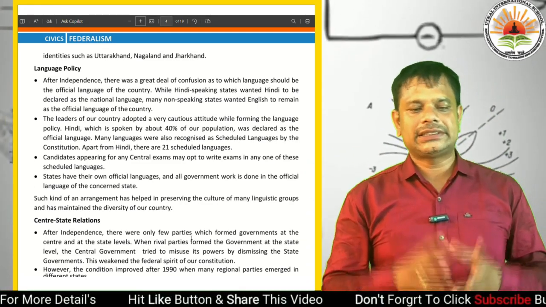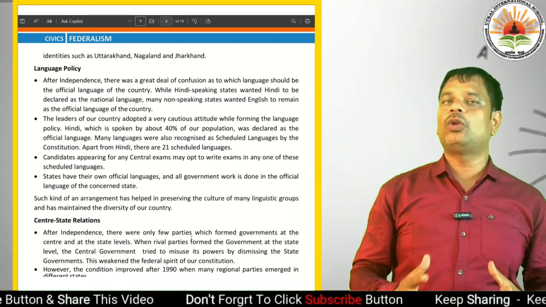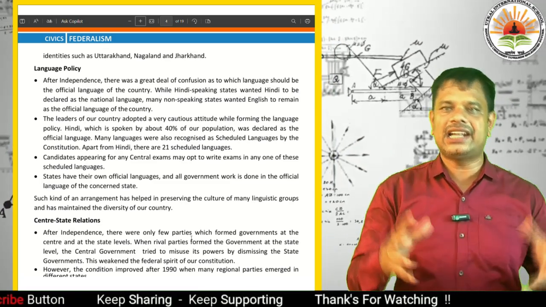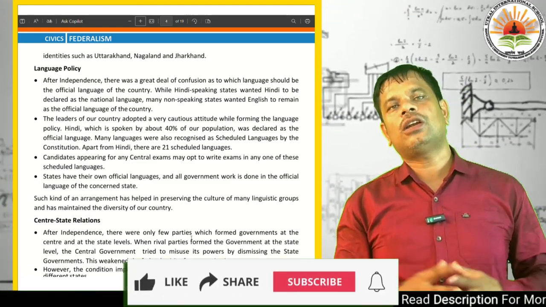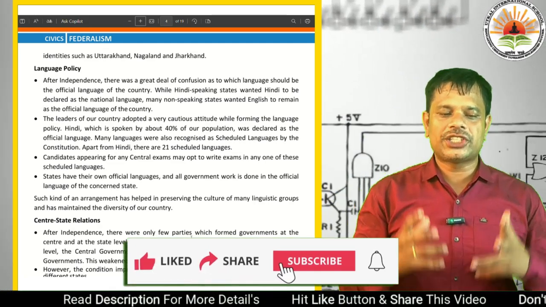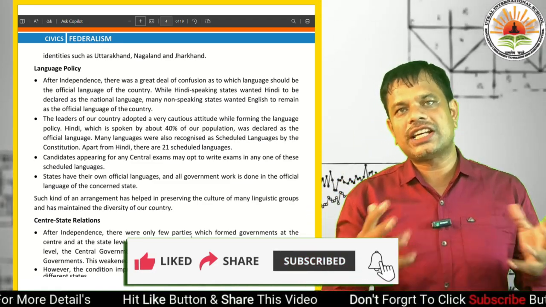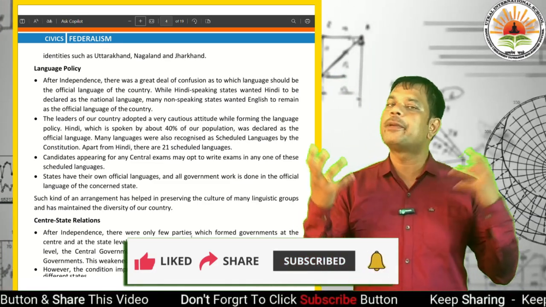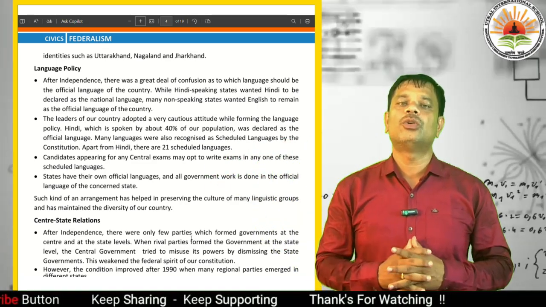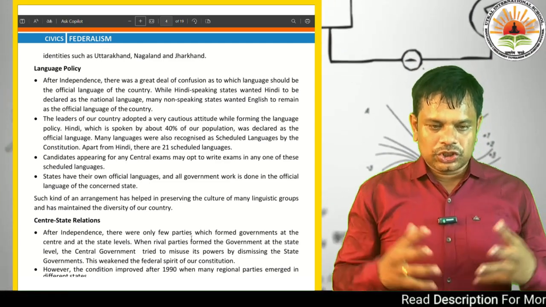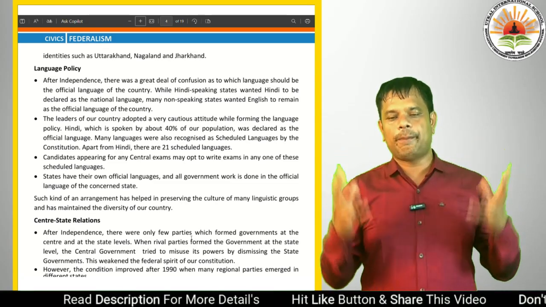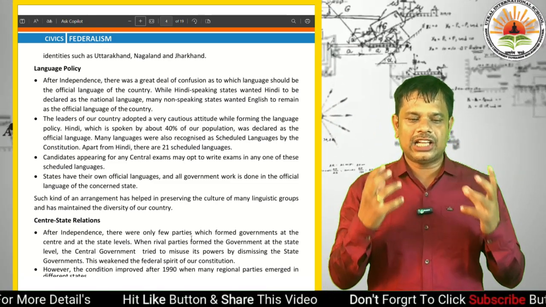Dear students, states also have their own official languages. There is a provision in our constitution that every state has its own official language, and all government work is done in the official language of the concerned state. Just like we are from Odisha, Odia is our official language and it is usually used at offices across Odisha.